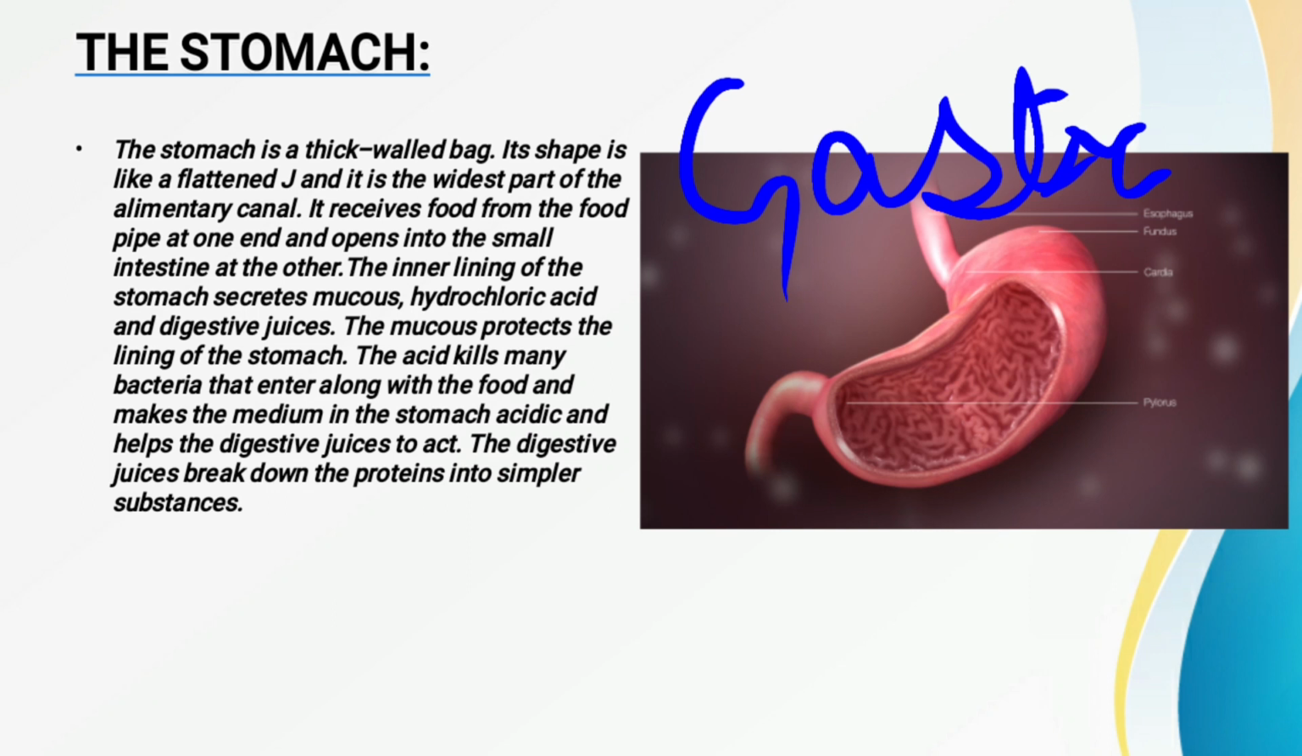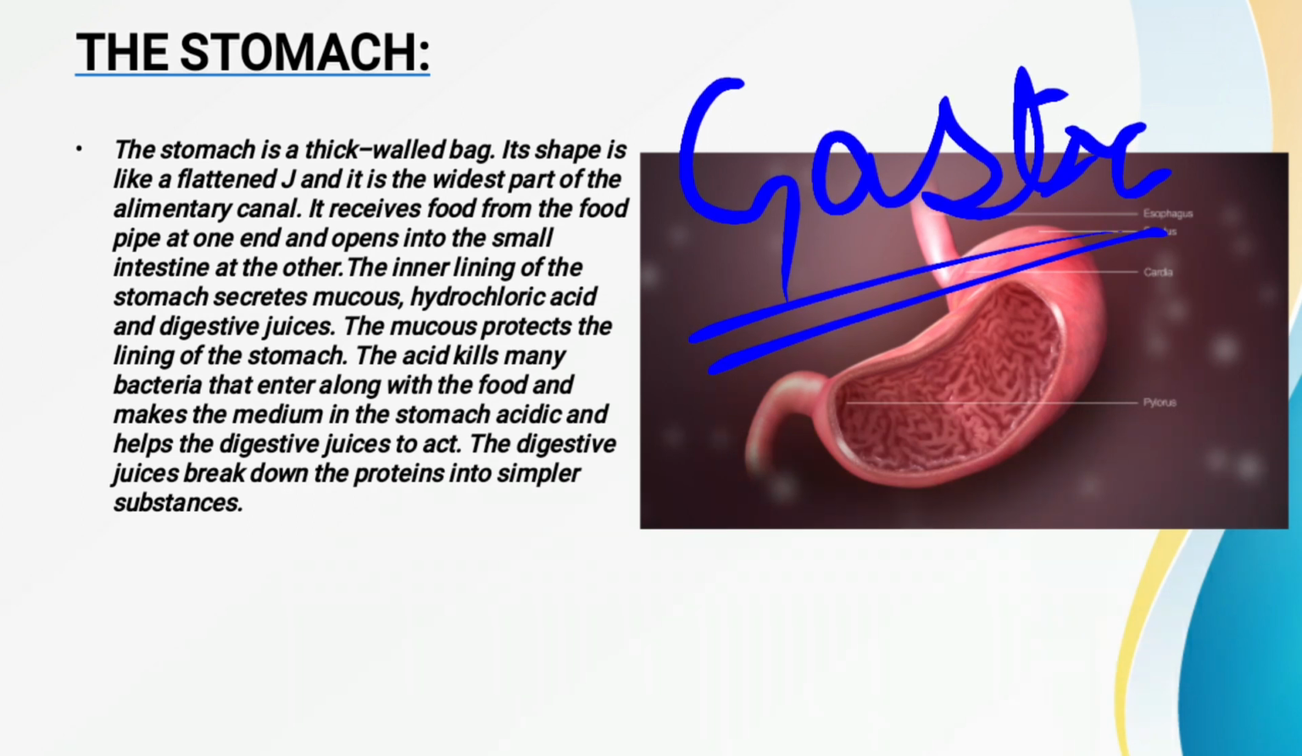Fine. Now this gastric juice is made up of the mucus, hydrochloric acid as well as the digestive juices. Right, so the stomach wall is secreting a kind of juice that is called the gastric juice, and this gastric juice is composed of the mucus, hydrochloric acid as well as the digestive juices. Now one by one we will read about the mucus, hydrochloric acid and the digestive juices.